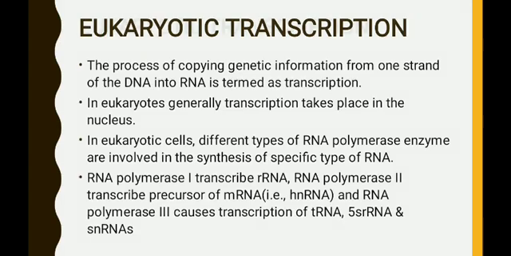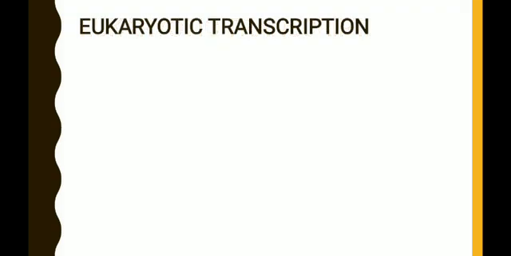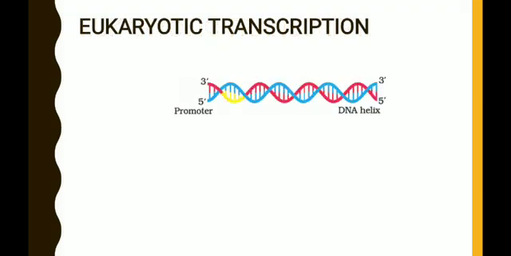See here, the diagrammatic representation of eukaryotic transcription is given. This is the double-stranded DNA molecule. Here this segment of DNA acts as a transcriptional unit. The first part is the promoter. At the end, the transcriptional unit consists of a terminator, that is not mentioned here. But just remember, you know the structure of the transcriptional unit.